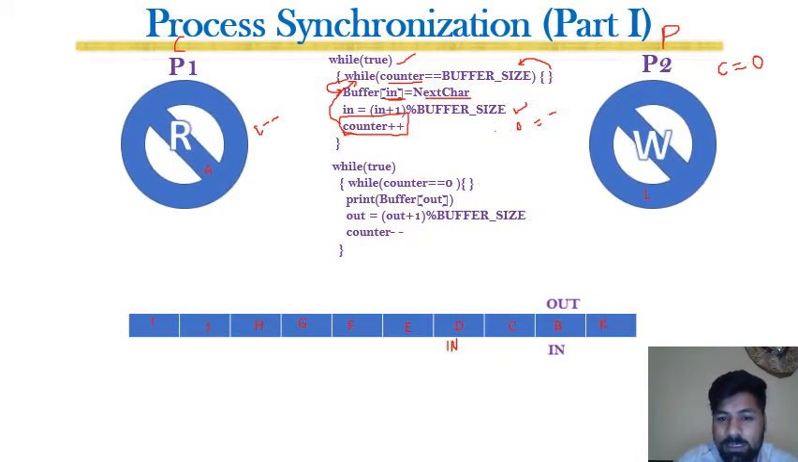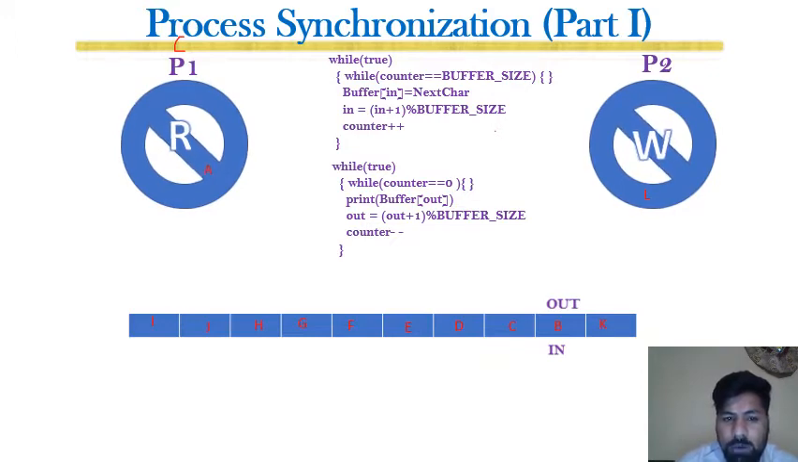Let me clear this particular portion. For example, with a simple dry run, consider initially when both of these processes P1 and P2 are loaded, what was actually the position? The position was that counter is equal to 0 because there was no character on the buffer.